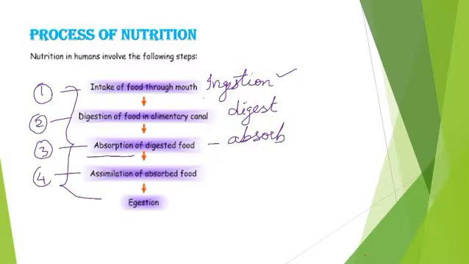And the fourth step is assimilation, where the food gets utilized by the body or the cells. And the last process, number five, is egestion, where the waste material gets removed from the body, eliminated through the anus.